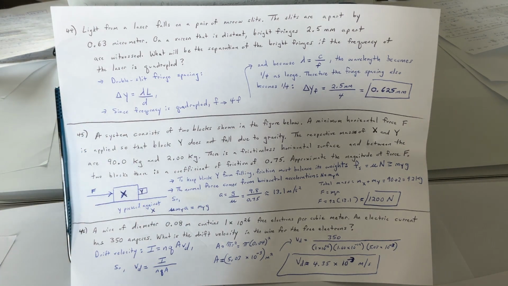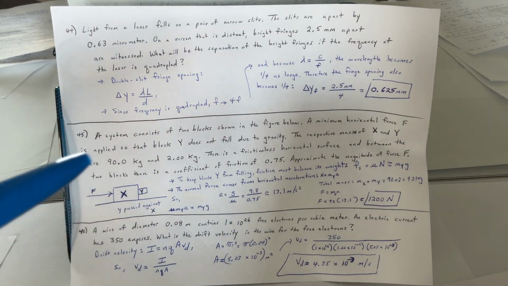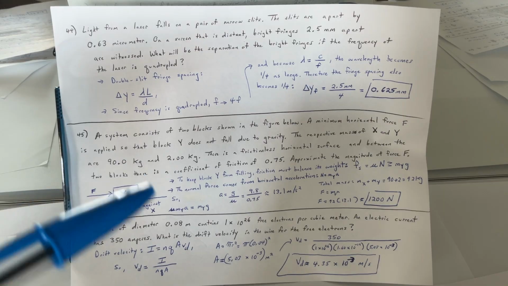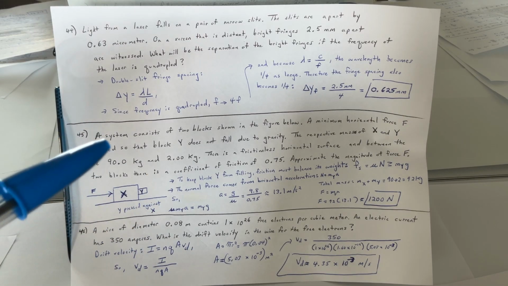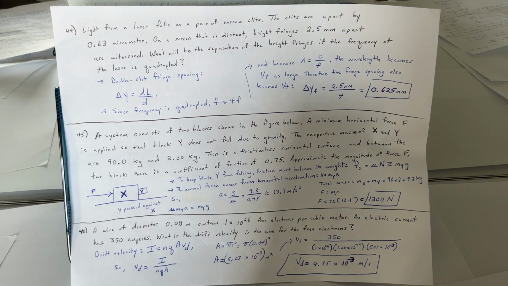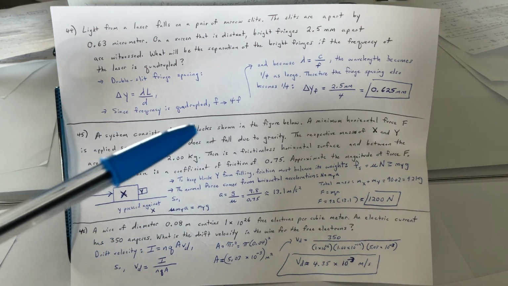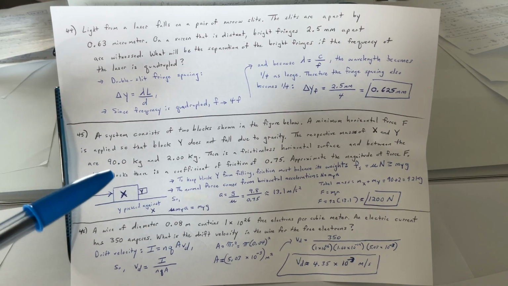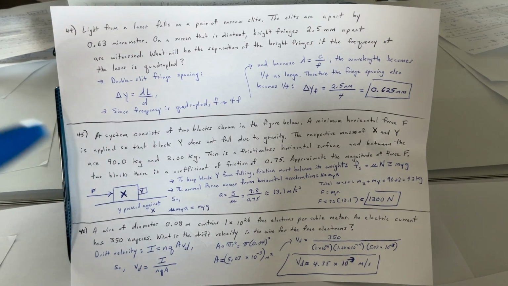A system consists of two blocks shown in the figure below. Here's the figure below. You have y pressed against x. Not y on top of x, it's pressed against. A minimum horizontal force, F, is applied so that the box y does not fall due to gravity. The respective masses of x and y are 90 kilograms and 2 kilograms.